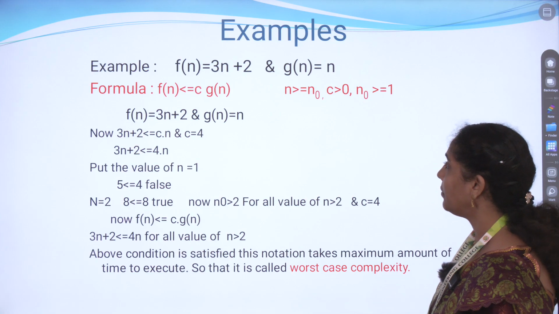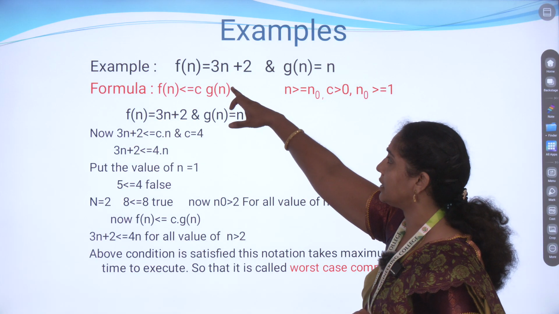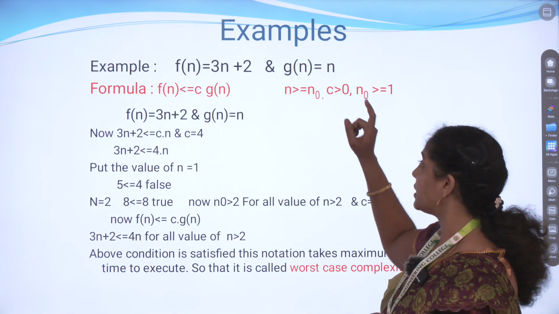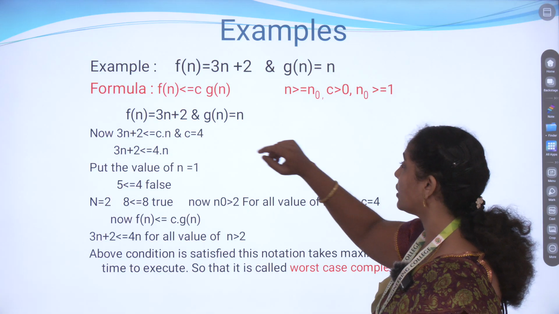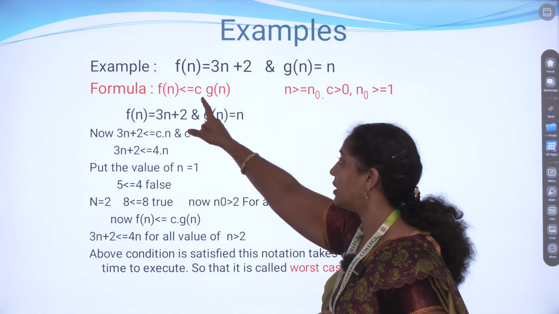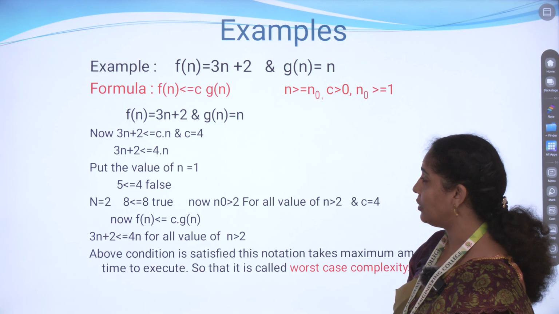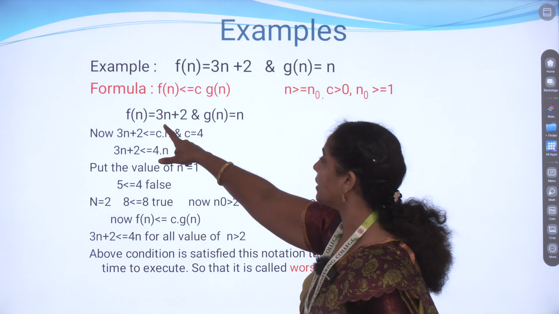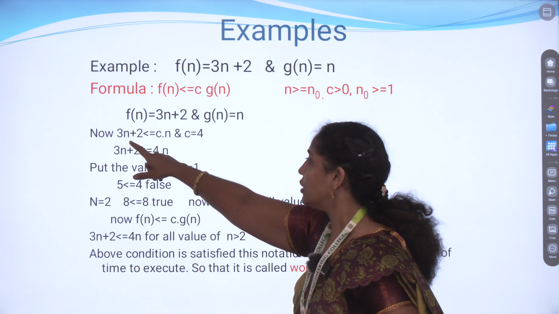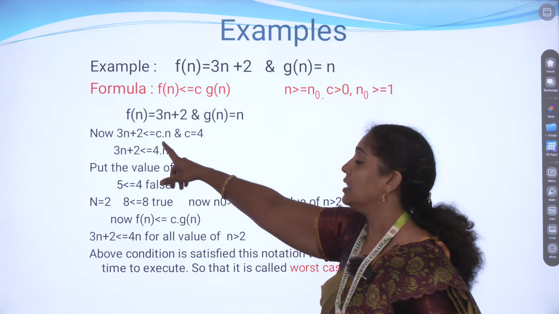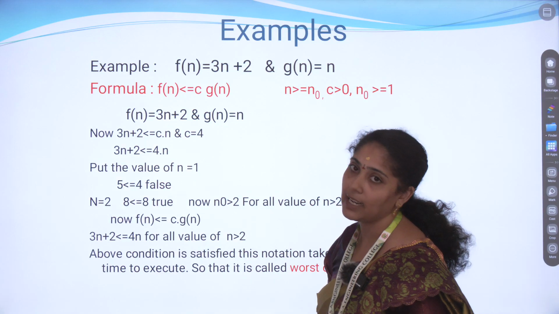So for this example we take f of n is equal to 3n plus 2, and g of n, with n the number of inputs, is mentioned as n here. So the formula is f of n less than or equal to c of g of n. C is nothing but a constant value. So we substitute the f of n function here as 3n plus 2. So 3n plus 2 is less than or equal to c dot n. Instead of the g function we take n alone here.